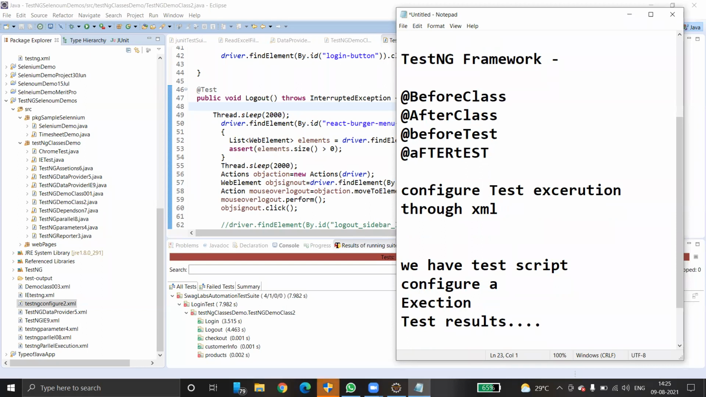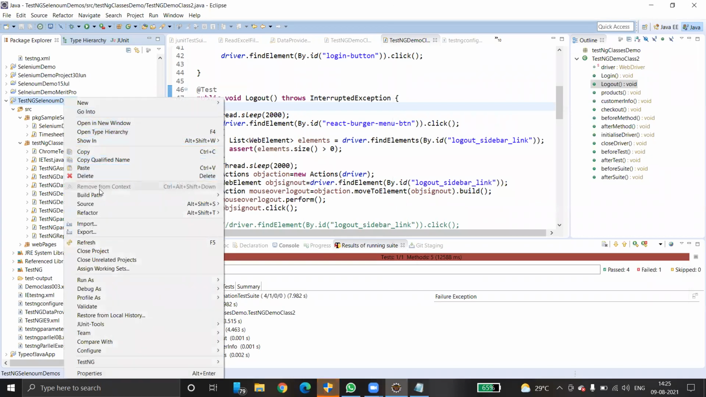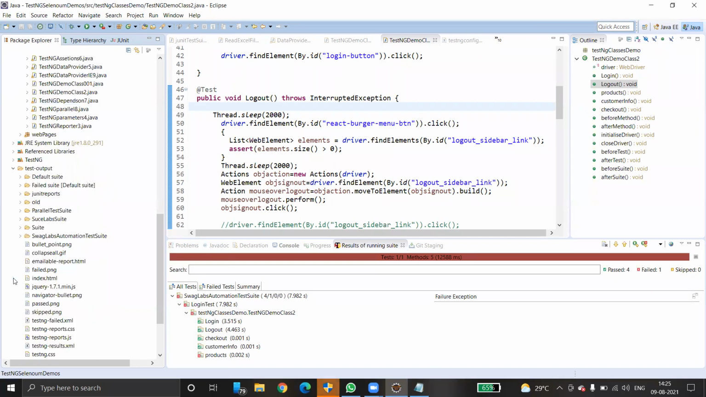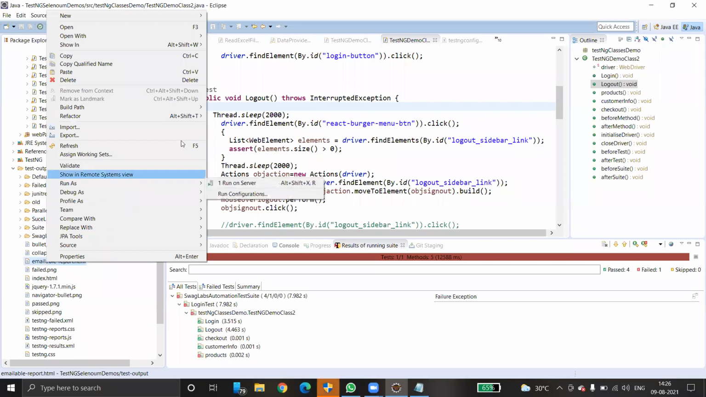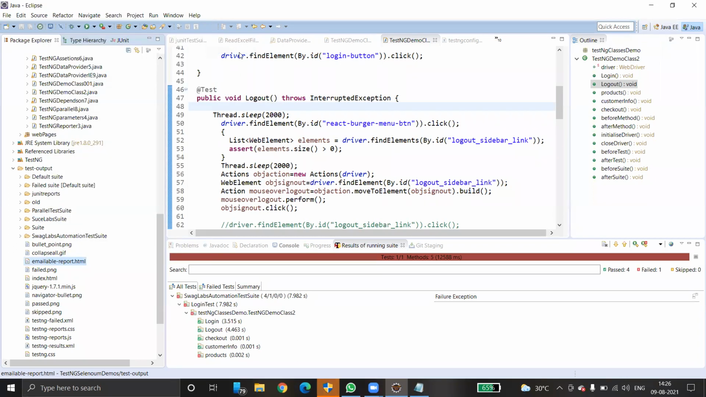See, one of the very important aspects of TestNG is that it provides a wonderful report. Just right click, refresh this page. The test-output folder is automatically generated. You don't need to create anything; it's automatically generated by TestNG. Here, 2 important reports are there. One is emailable-report.html. Just right click, Open With, Web Browser.